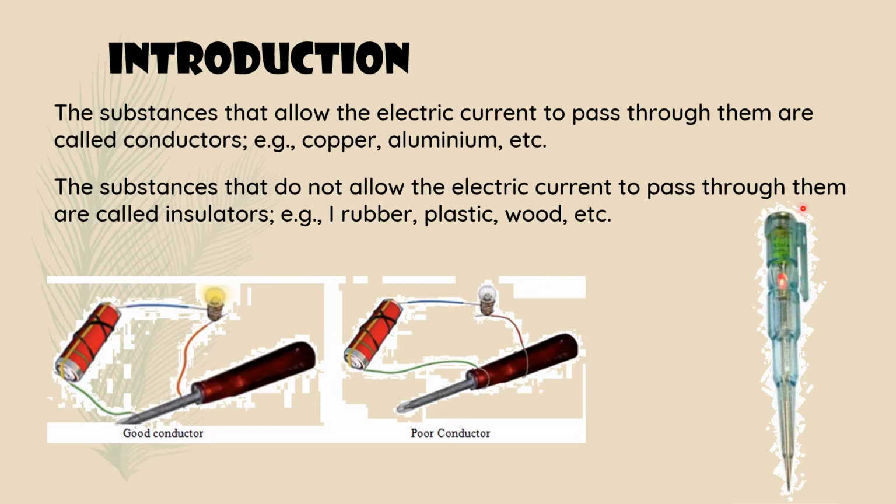And this is the tester. I told you, this is a device used to find the presence of current in the circuit. So when we touch this part to a circuit, the bulb glows. We can see that electricity is passed through that circuit. Okay, so that is the tester.